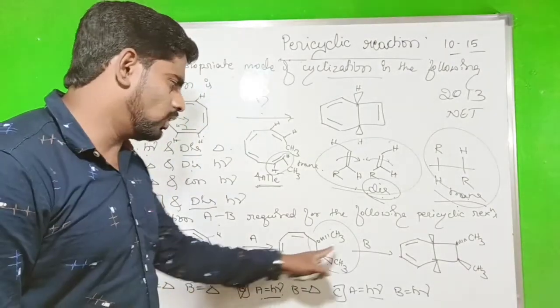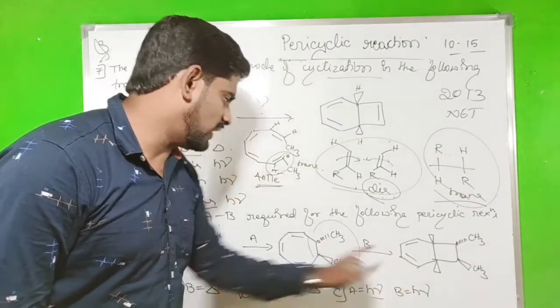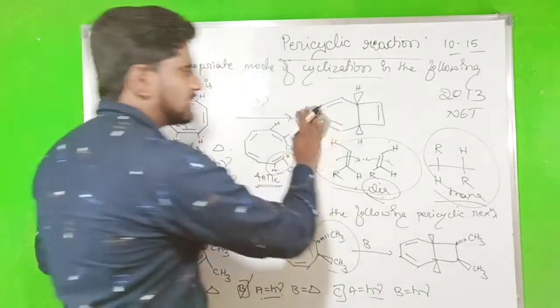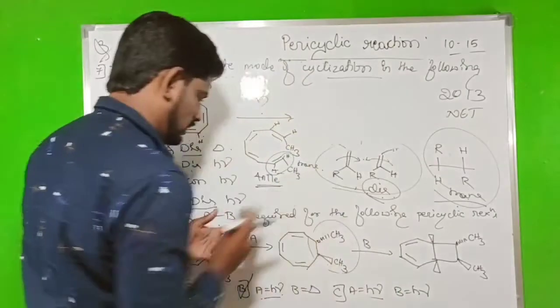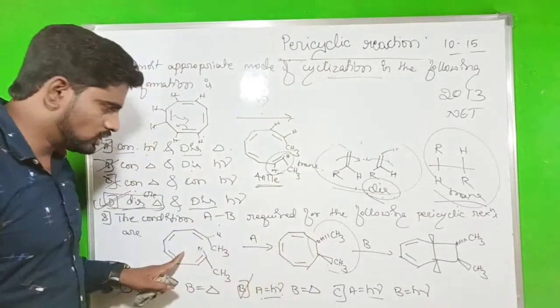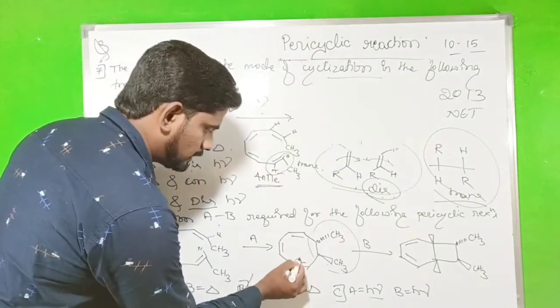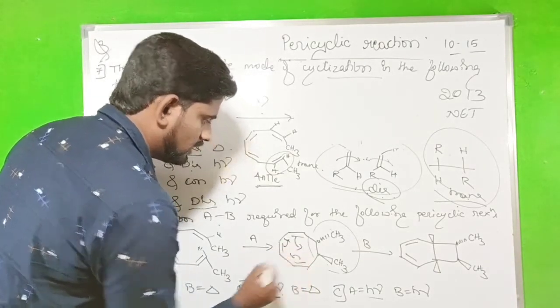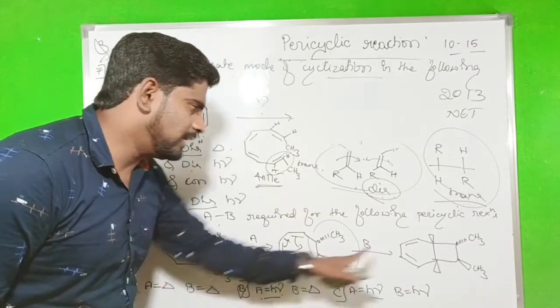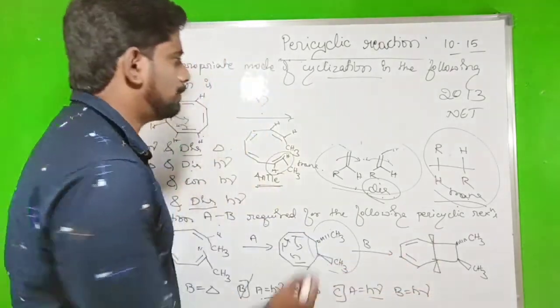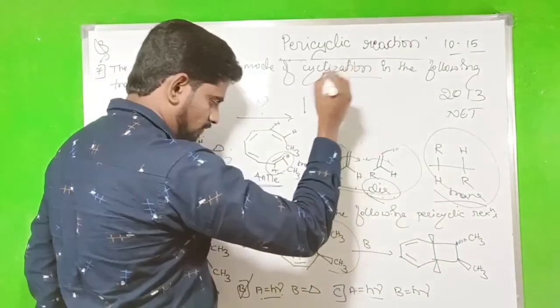So next we go to take this molecule. So what is the B? While we discuss the B, take this one. This is a ring closure reaction. This is again a ring closure reaction. Okay, so 6 pi electron. 6 pi electron. From 6 pi we are getting the cis form.